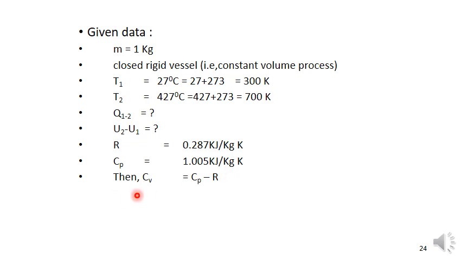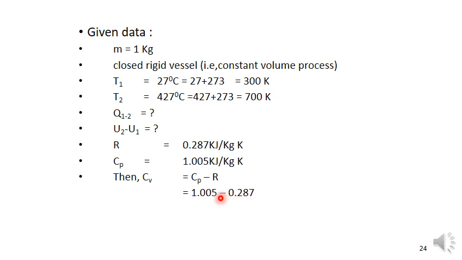Cv is equal to, we know using the relation between specific heats and the gas constant, Cp minus Cv is equal to R. We want Cv only, so I am bringing Cv to the left side and R to the right side. Then the equation becomes Cv is equal to Cp minus R. Substitute the Cp value and the R value, and we will get the Cv value. So the Cp value is 1.005 minus 0.287.